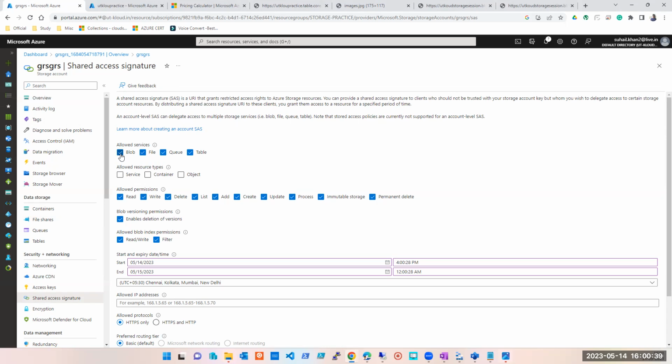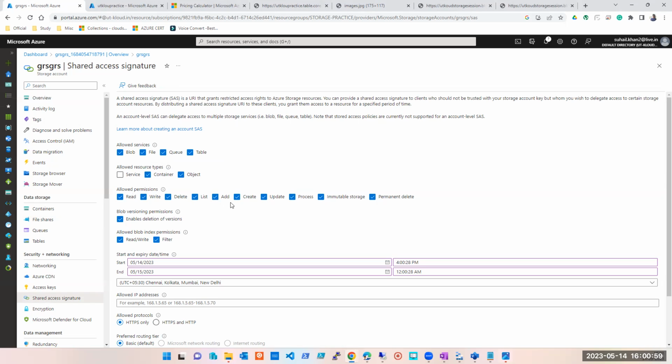That you have an option. Even if you're giving it on the complete storage account, let's say I want to just share blobs and not file, queue and table, I can do that. Access key, I cannot do that. Right? Here also, what level of access I want, to just share containers, objects, services. You don't even have to explain. It's okay. You just have to remember it.